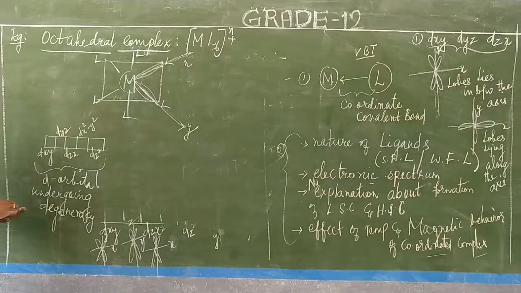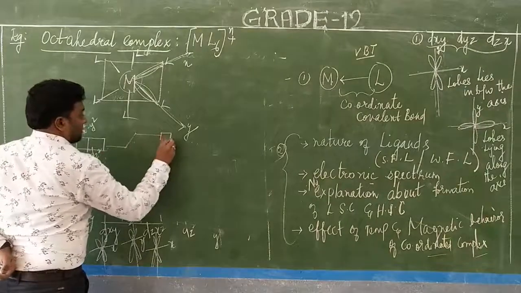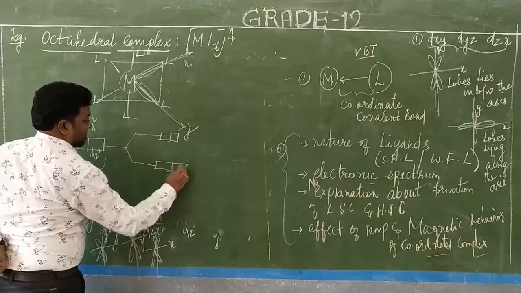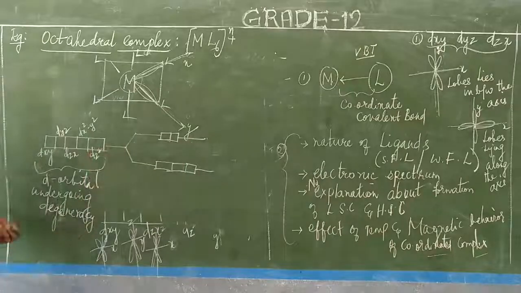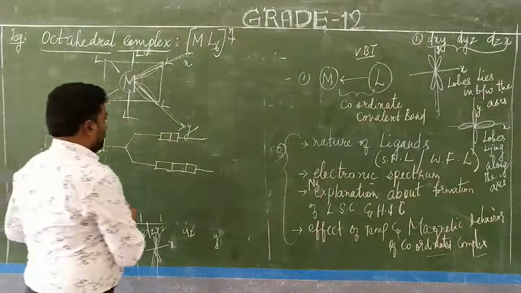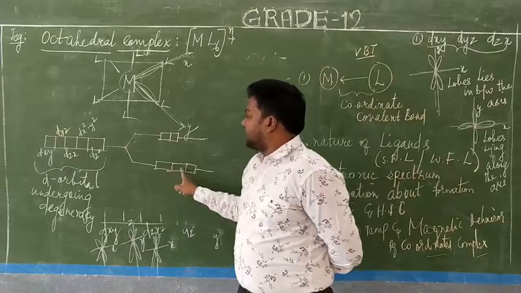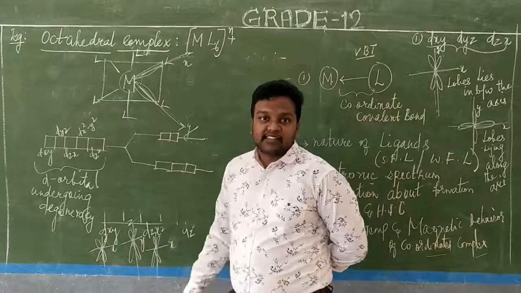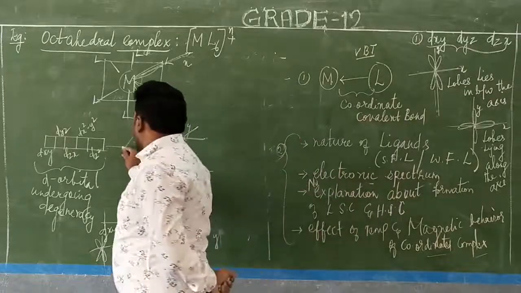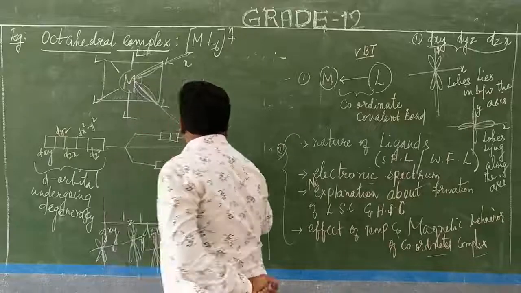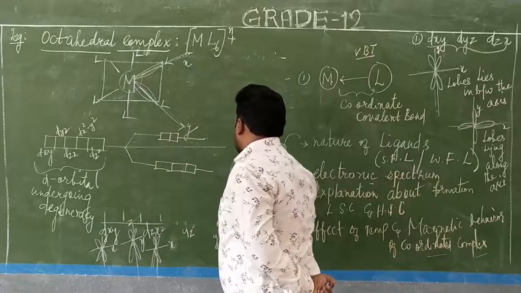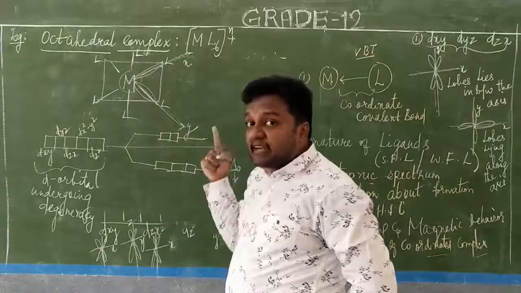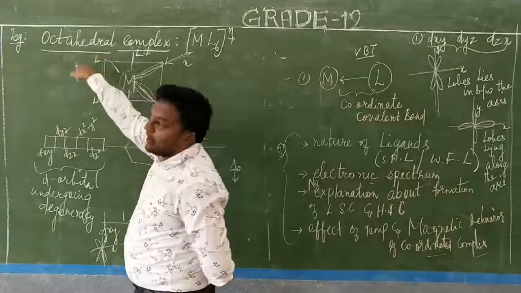Okay, so five d orbitals. Now see what's happening here. The degeneracy has taken place, splitting has taken place. That is called crystal field splitting, which is represented by the symbol delta naught, the crystal field splitting of the d orbitals in an octahedral complex.